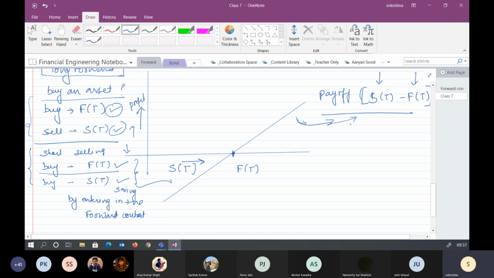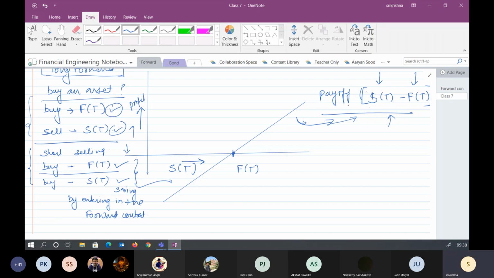In the second case, you can assume, for no arbitrage, that you have done the short selling. So you have two options, buying from the forward contract or buying at the spot price at expiry. This is the amount you could have saved by entering into the forward contract. So the forward contract is basically giving you this much payoff.